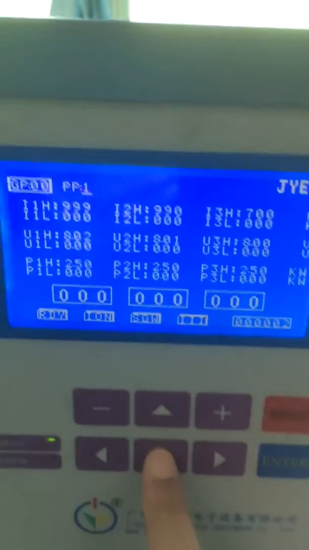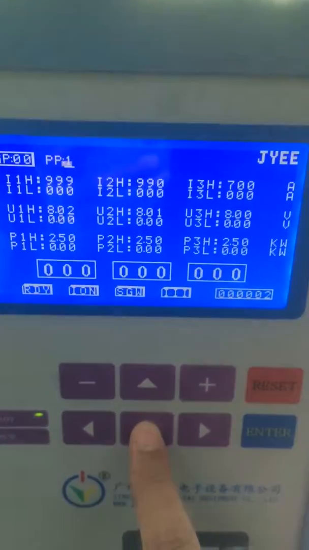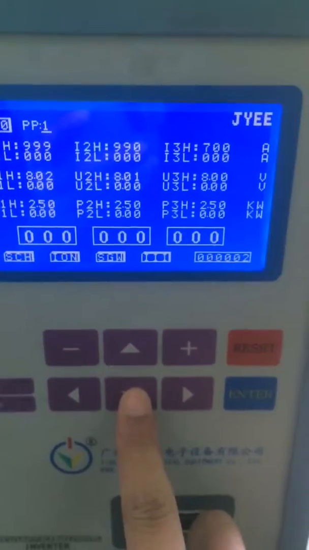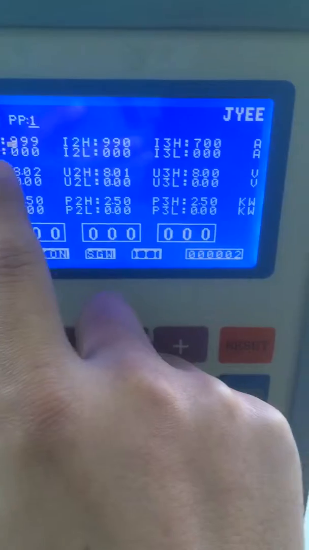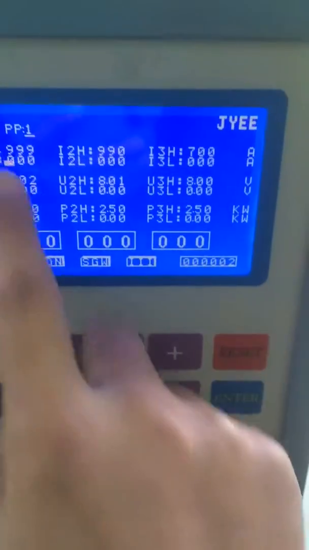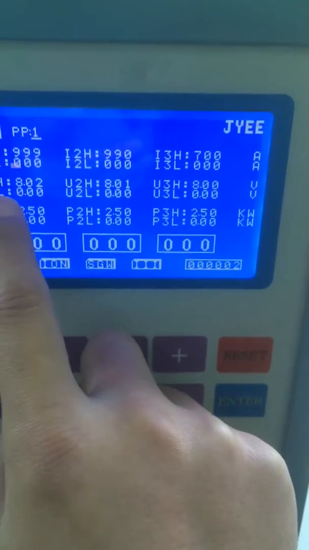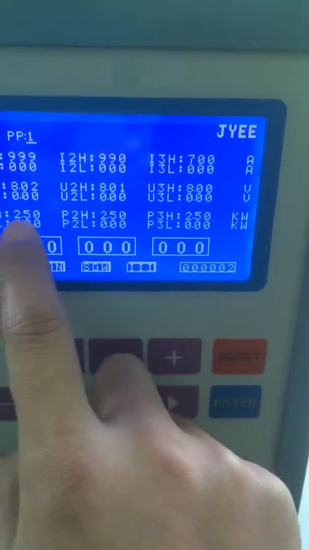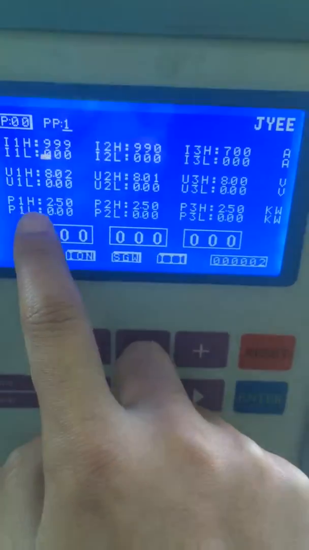It monitors the high and the low current, the highest and lowest voltage, and the highest and lowest power.